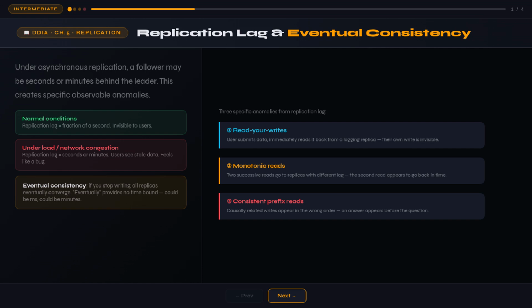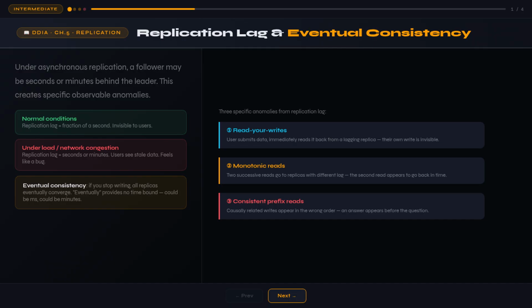The contrast is with stronger consistency guarantees. Synchronous replication provides read-after-write consistency. If a write succeeded, any subsequent read will see it. Eventual consistency provides no such guarantee. A client can write data and immediately read stale data from a follower.